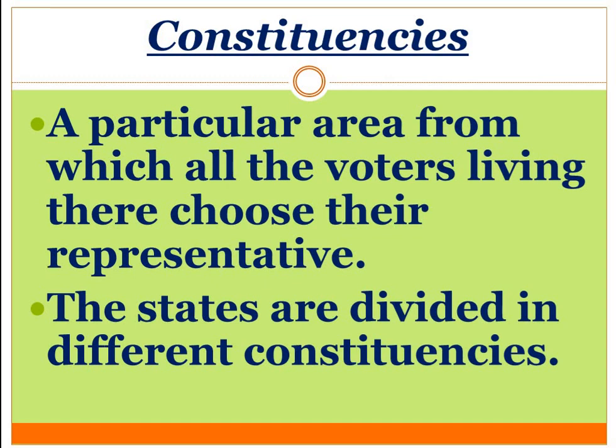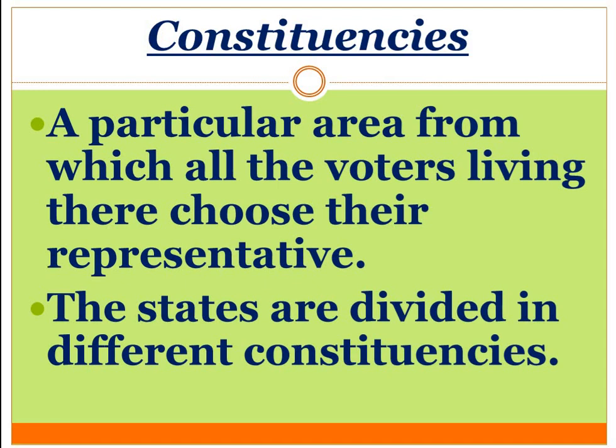Now, constituencies. What is the meaning of constituency? A particular area from which all the voters living there choose their representative. Every state has different constituencies, and we have taken the example of Haryana, where 90 constituencies are there.